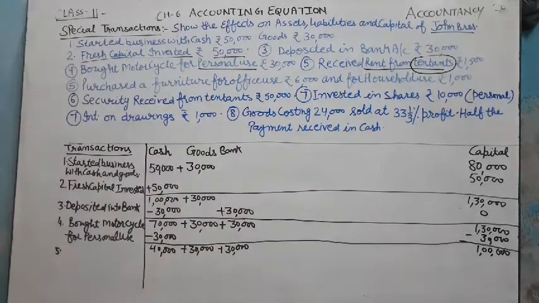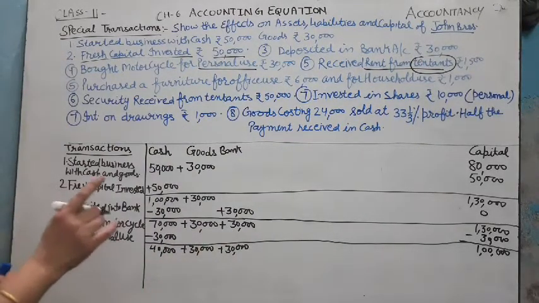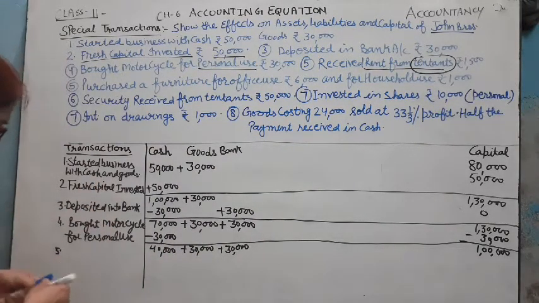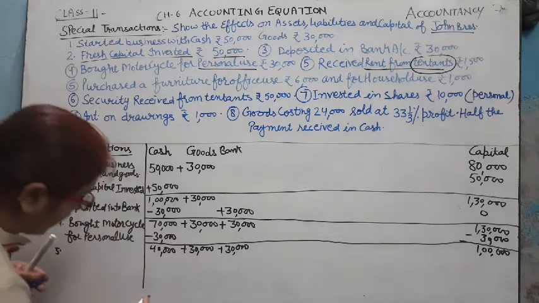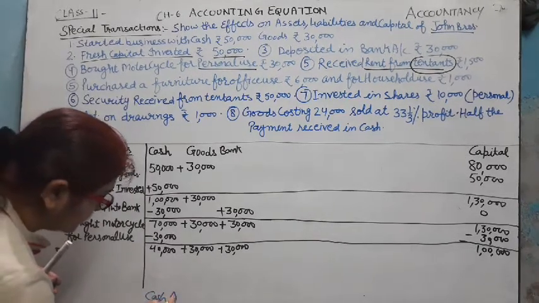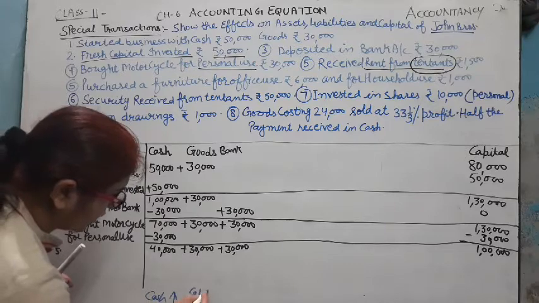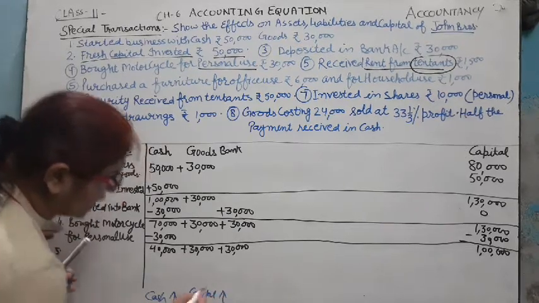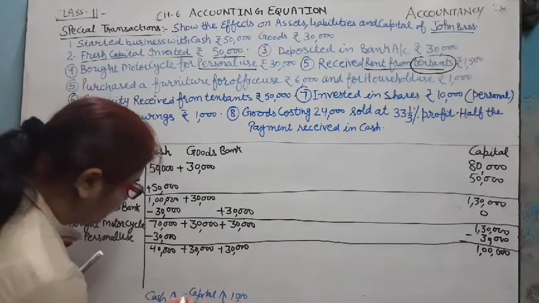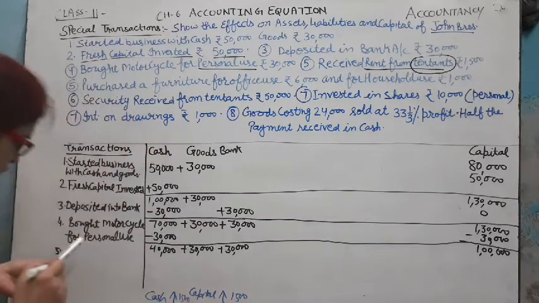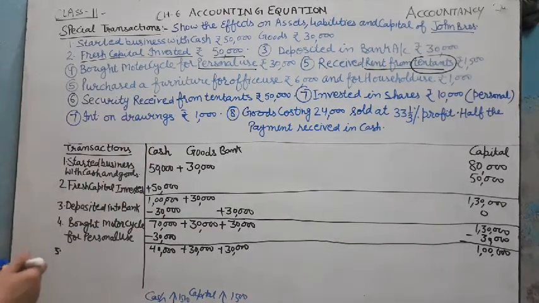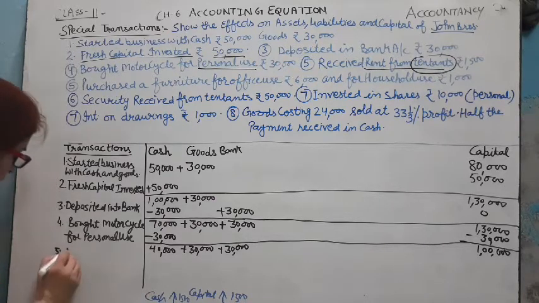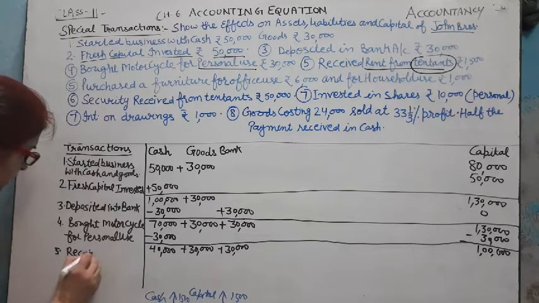We receive the rent from tenants, that means it is income. By this cash is increased by 1,500 and the same income increases capital by 1,500.